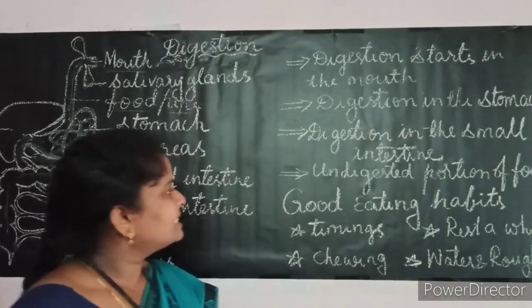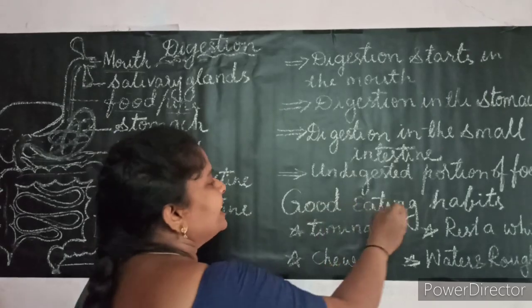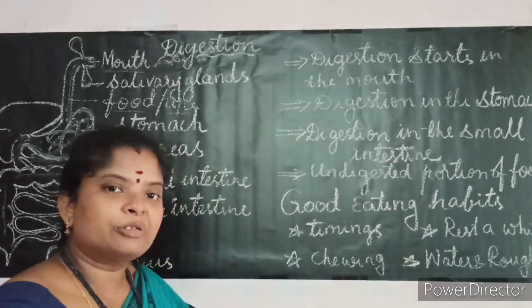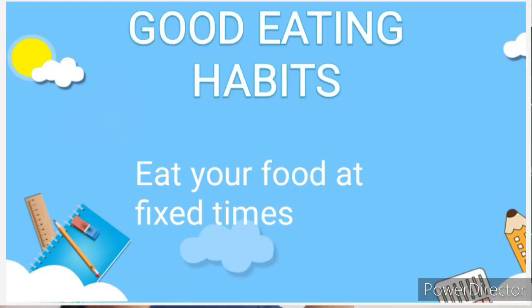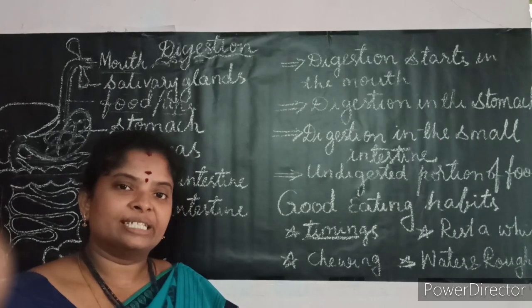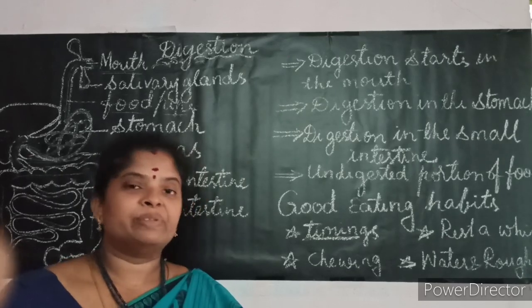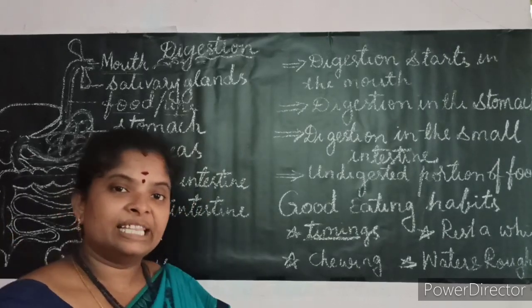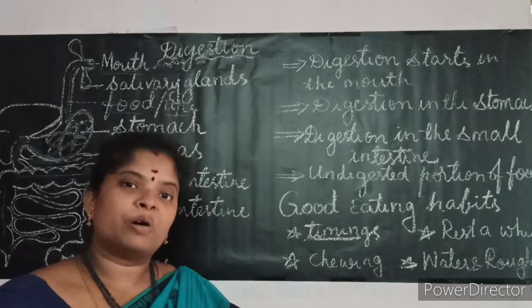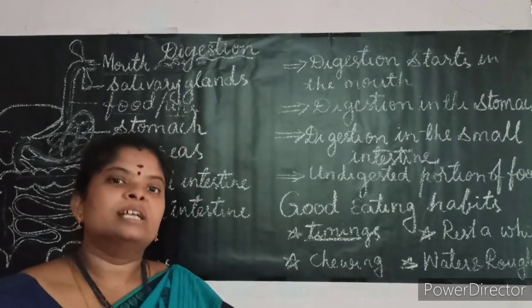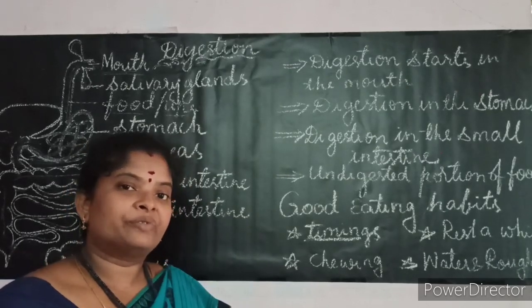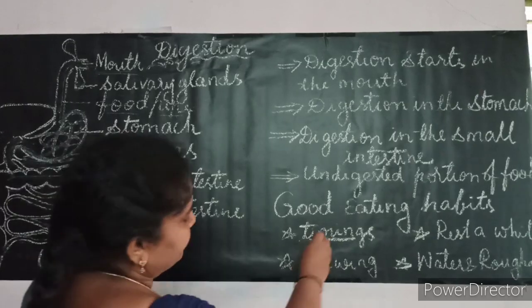Now let us see good eating habits. We have to follow the timings. We should take our meals at fixed timings. What will happen if we do not eat at fixed timings? The digestive juices will be produced and they may damage the small intestine and stomach. So we have to take the food at fixed timings.